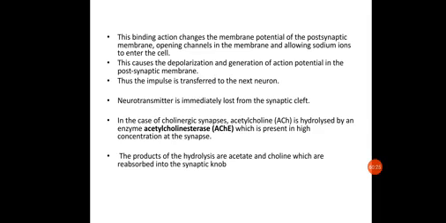And once this has occurred, the neurotransmitters present inside the synaptic cleft are digested by a hydrolyzing enzyme, that is acetylcholinesterase, particularly in the case of cholinergic synapses, and the byproducts of this digestion are acetate and choline, which are reabsorbed into the synaptic knob, where they are used for resynthesis of acetylcholine. So that's all for the day right now.